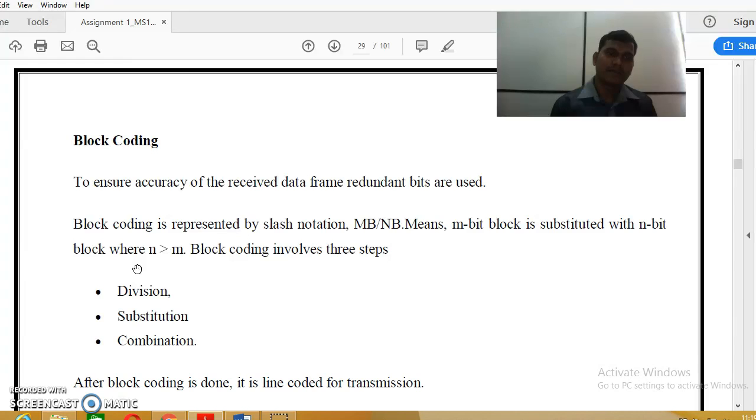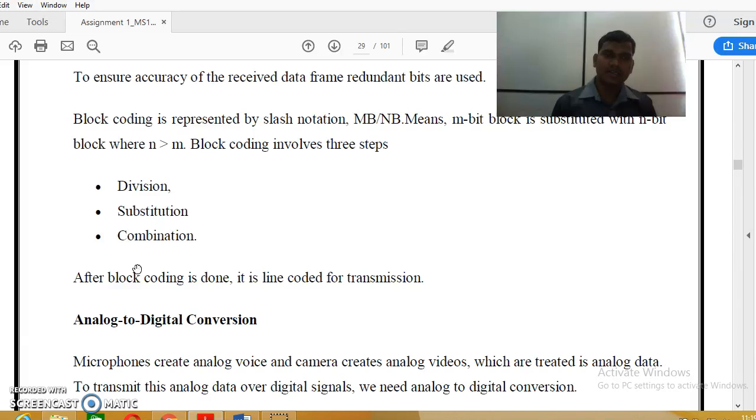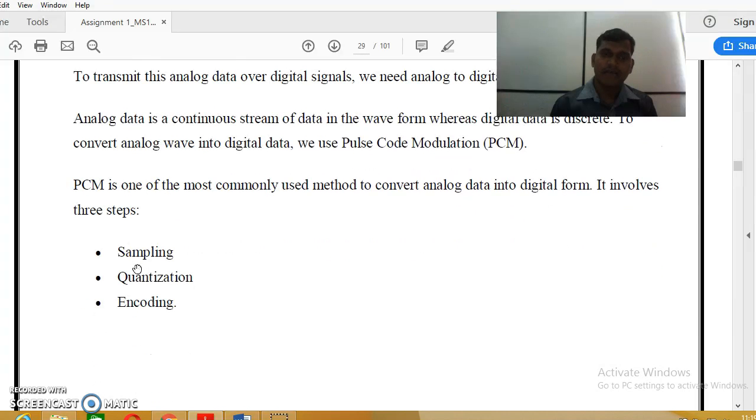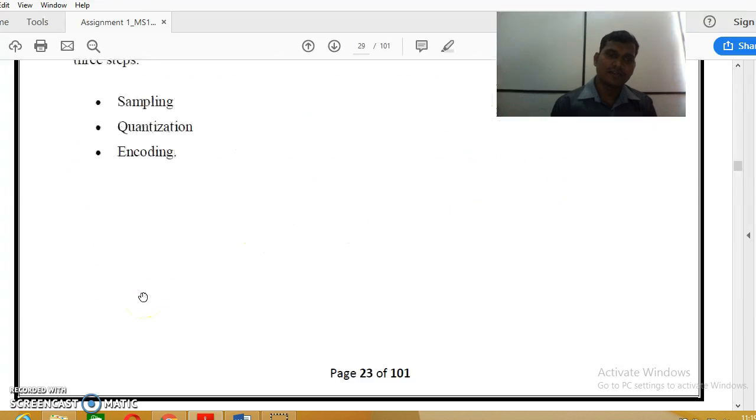Then block coding. To ensure the accuracy of the received data frame, redundant bits are used. Block coding is represented by slash notation, mB/nB, meaning division, substitution, combination. Then analog to digital conversion. These are the commonly used methods to convert analog data into digital form: sampling, quantization, encoding.